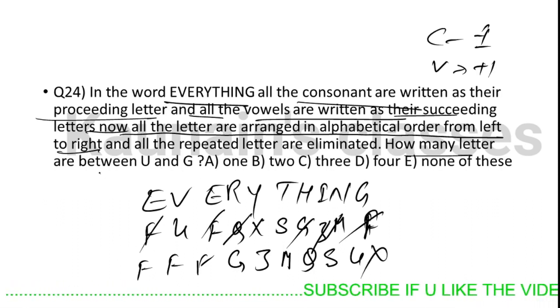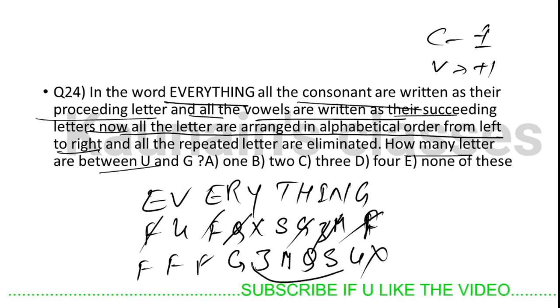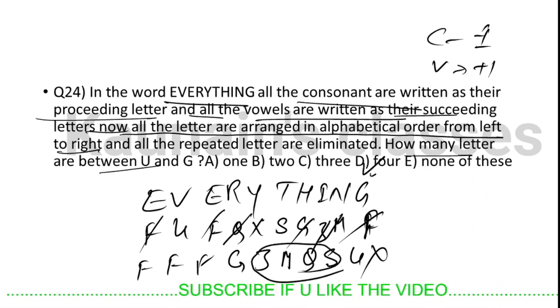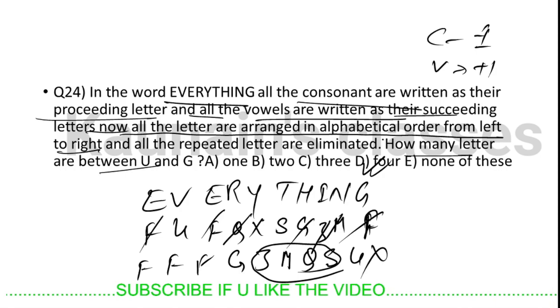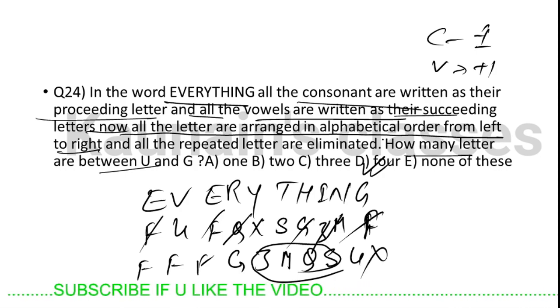How many letters are between U and G? Only 4 letters are there, so answer is 4. Okay, now let's move to question number 25.